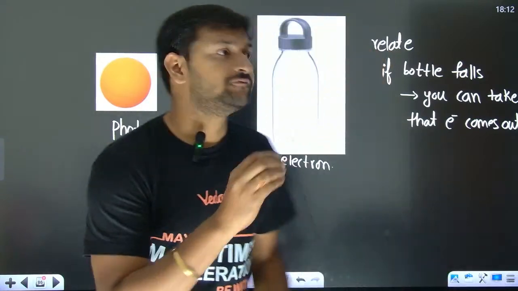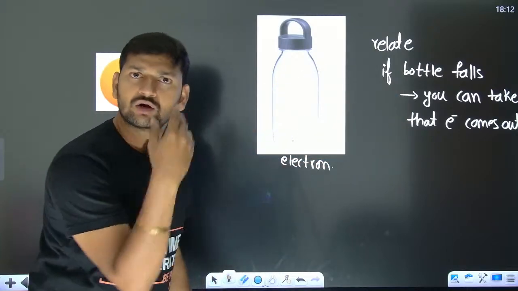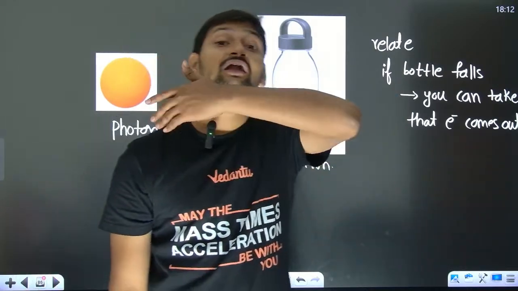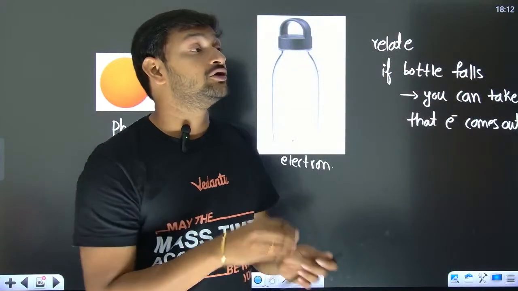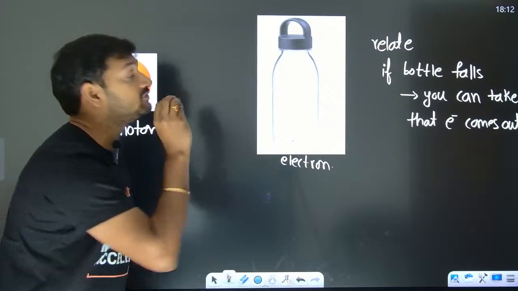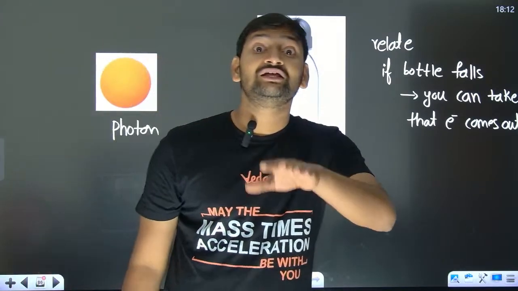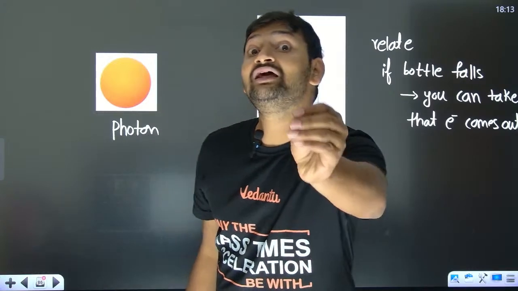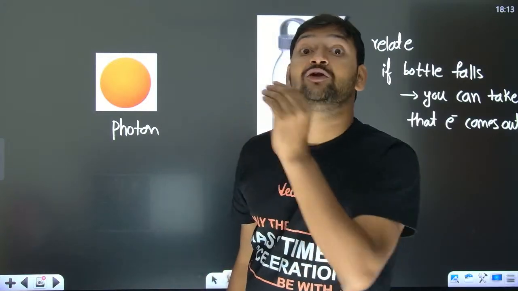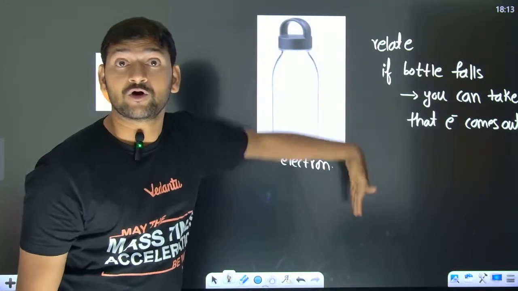As I said, if you throw this plastic ball slowly onto the bottle, will the bottle fall? Never. You can try it for your entire lifetime. You throw it with small energy, then the bottle is never going to fall. So photon theory is saying that minimum energy is needed for the electron to come out. Electron coming out is nothing but the bottle falling off.